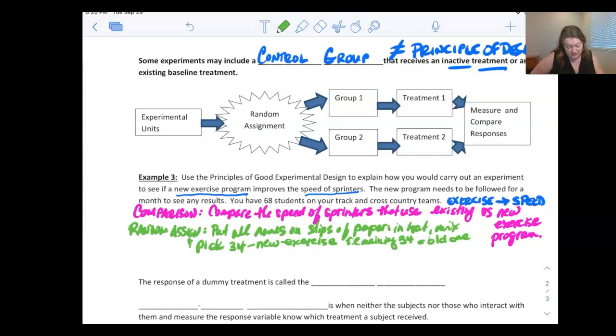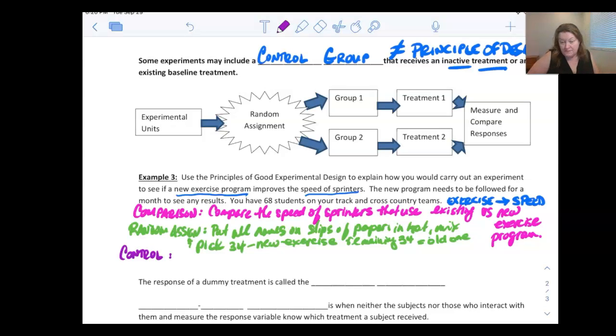All right, next one is control. How am I going to do a control to this group, right? What I really love them to do is to do everything else the same. Eat the same amount of food, stay inside the same amount, get the same amount of sunlight, right? Whatever, I could drink the same amount of water. But these are humans, it's going to be harder to do that. So probably the best I'm going to get away with is relating to this new exercise program.